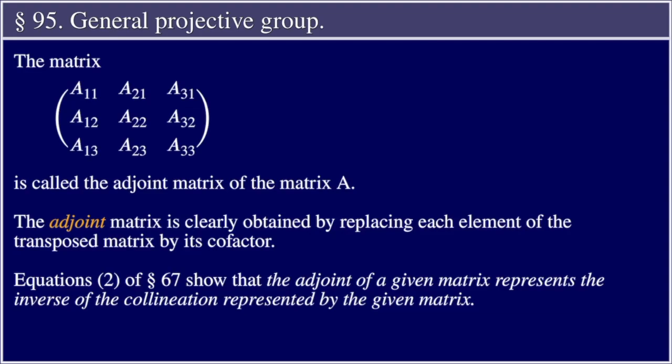Equations 2 of section 67 show that the adjoint of a given matrix represents the inverse of the collineation represented by the given matrix.